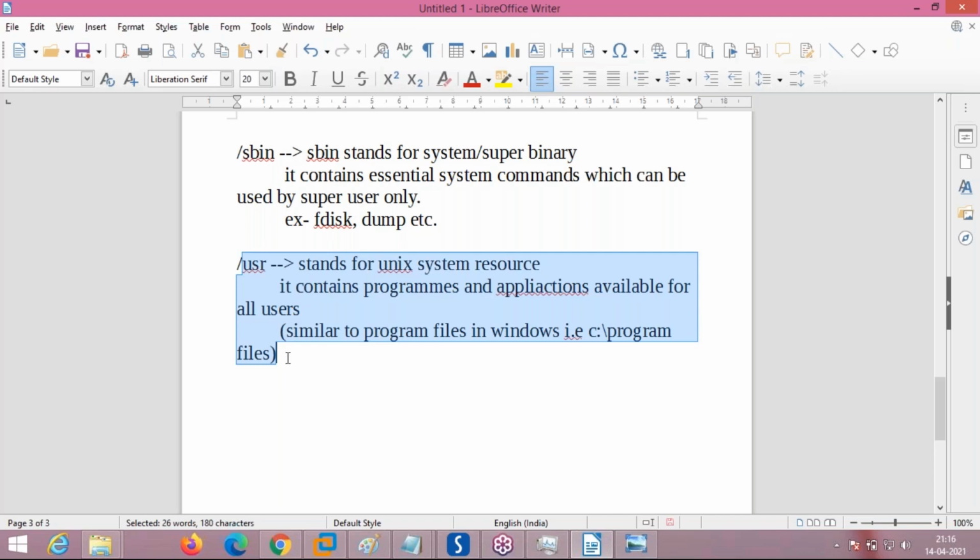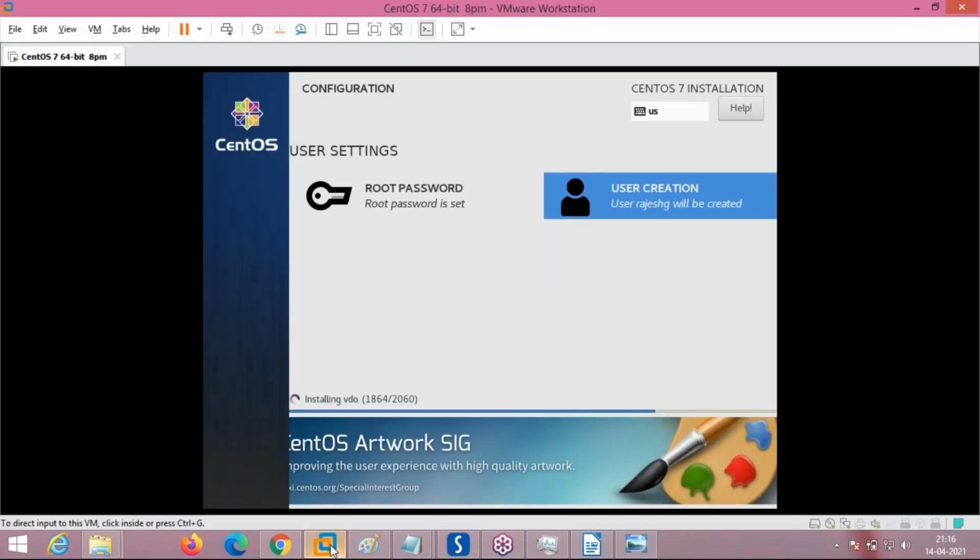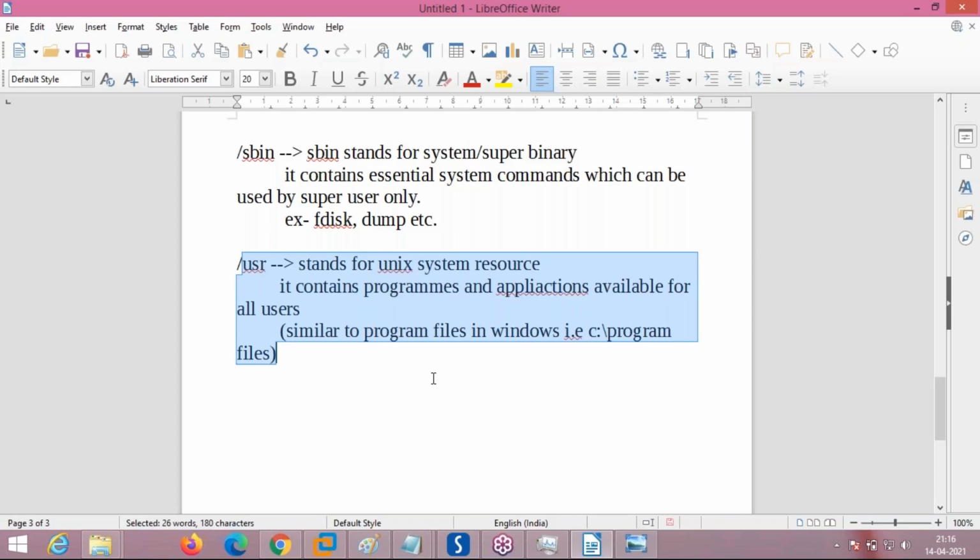Suppose you have Firefox installed in your system. Firefox is a third-party application which doesn't come directly with the operating system in Windows. So you install Firefox. Where are the files of Firefox or Mozilla or other applications installed? They will be installed in the Program Files folder of the C directory. Similarly, USR is equivalent to that. It contains user-level applications and programs.